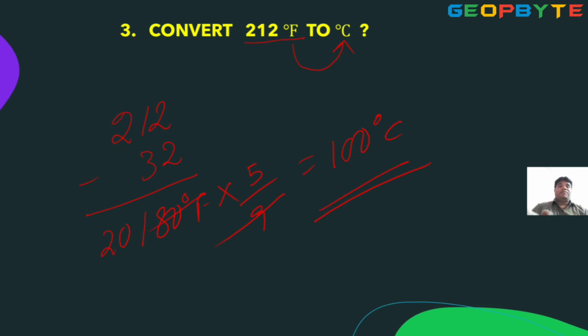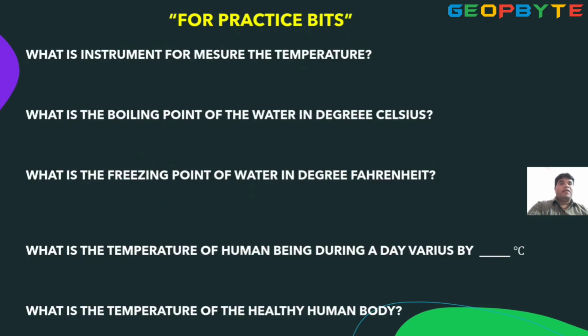Okay, observe. These are questions like a test. Observe the question, try to solve. What is the instrument to measure the temperature? Answer: thermometer.